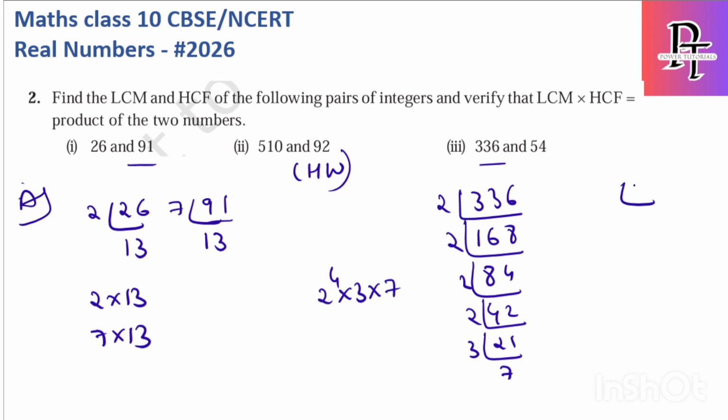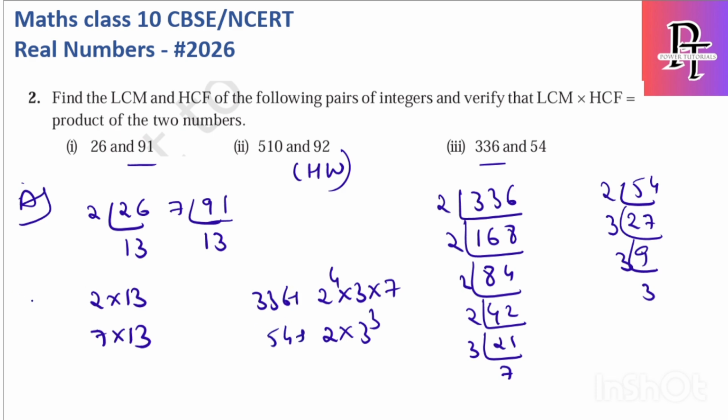What about 54? 2 into 27, and 27 is 3 into 9, so it is 2 into 3 cube. Okay, this is for 336, and this is for 54.